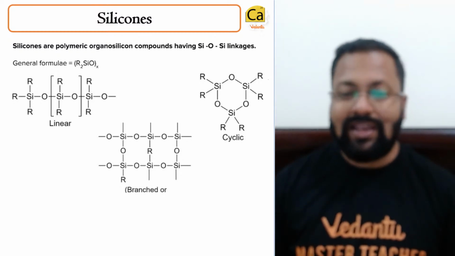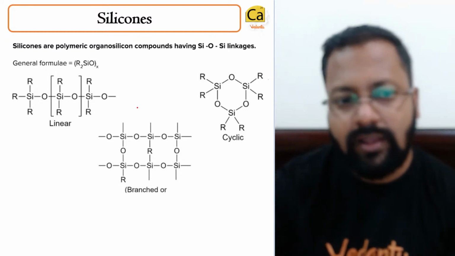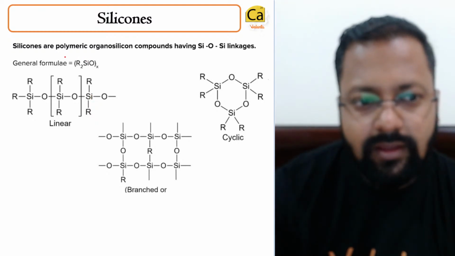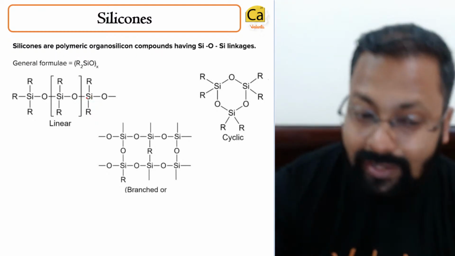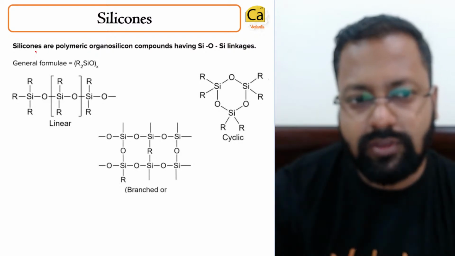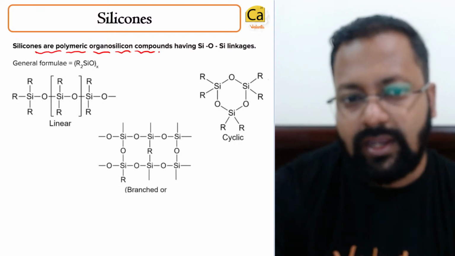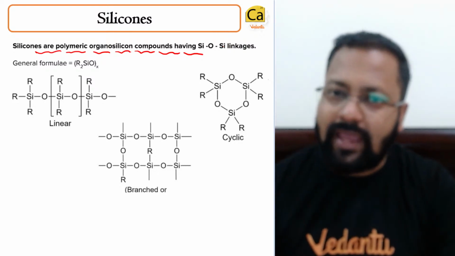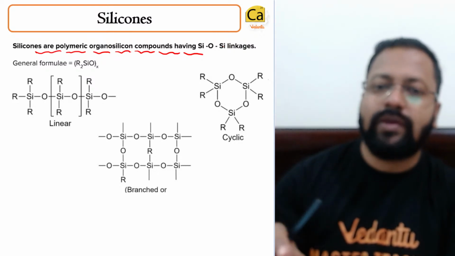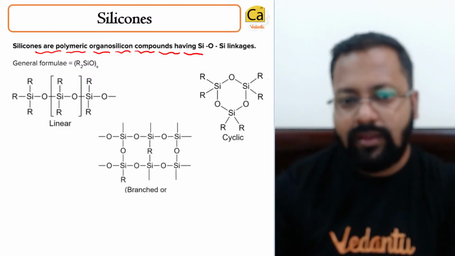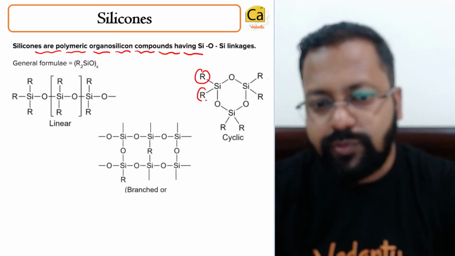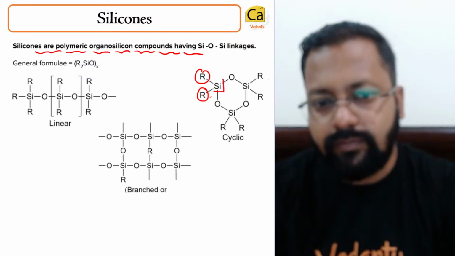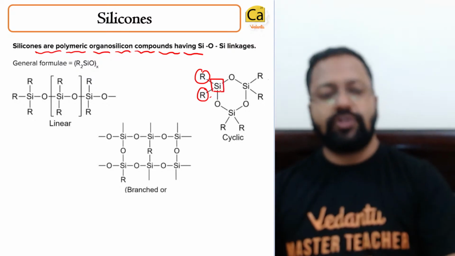The next part is silicones. Silicones are alkyl organosilicon compounds. They are polymeric organosilicon compounds which contain SiO. Why are they known as organosilicon? Because the alkyl group is connected to silicon. You can see that there are alkyl groups which are connected to the silicon atom.